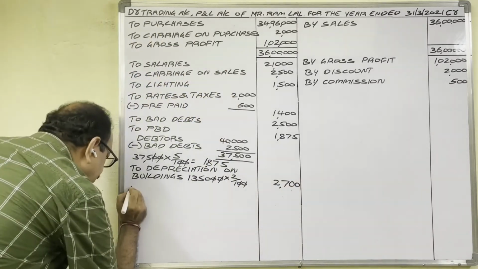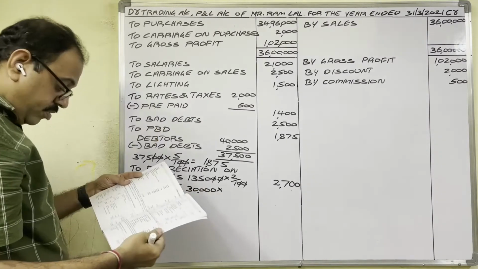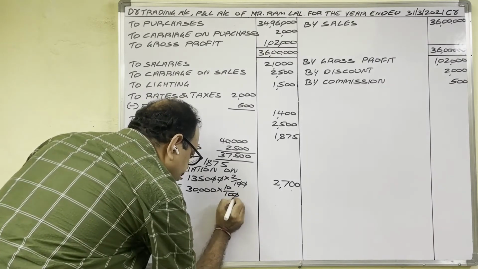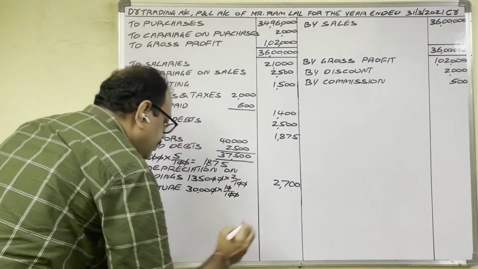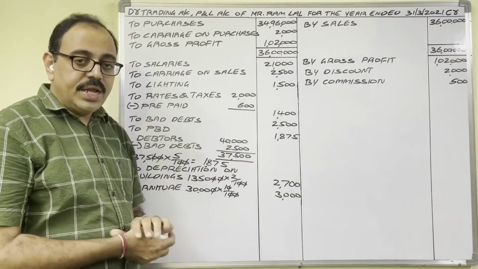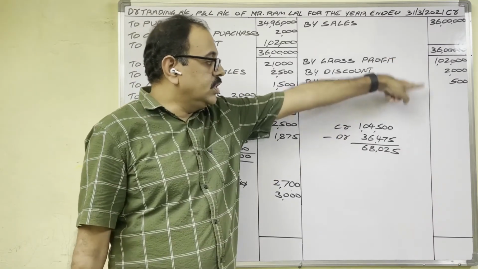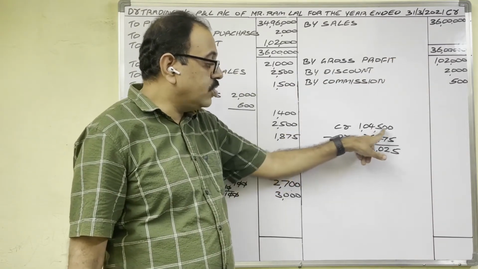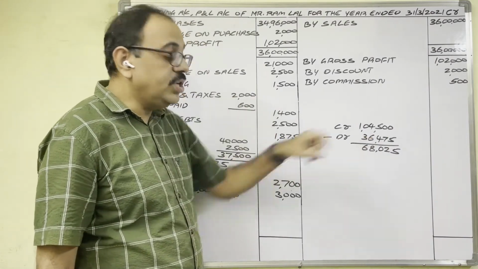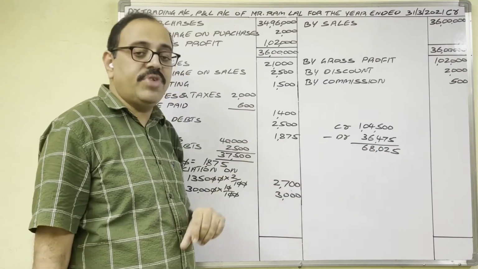2,700. Next furniture. Furniture value 30,000 rupees. On furniture 10% depreciation we have to provide, 3,000 rupees. So everything we have written. Finally find out the totals of two columns. Credit amounts, these three amounts total 1,04,500. Debit amounts total is 36,475. Difference is 68,025 rupees.